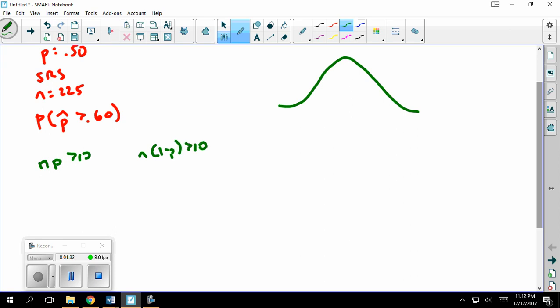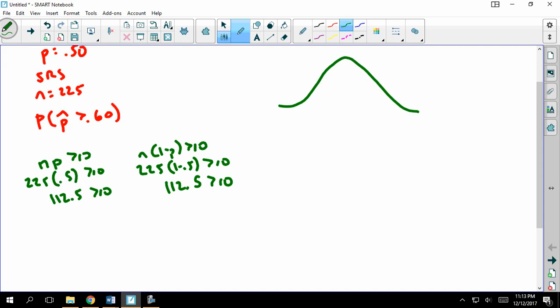This is telling me that my sample size is large enough to allow the sampling distribution to be approximately normal. So I have 225 people, 50%, and 225 people, 1 minus 50%. In both cases, 112.5 is greater than 10.